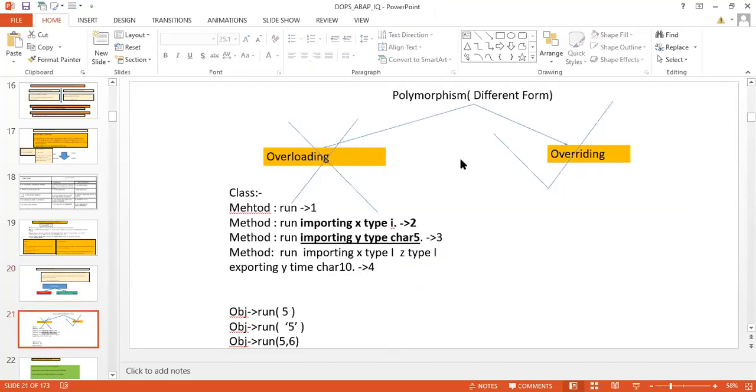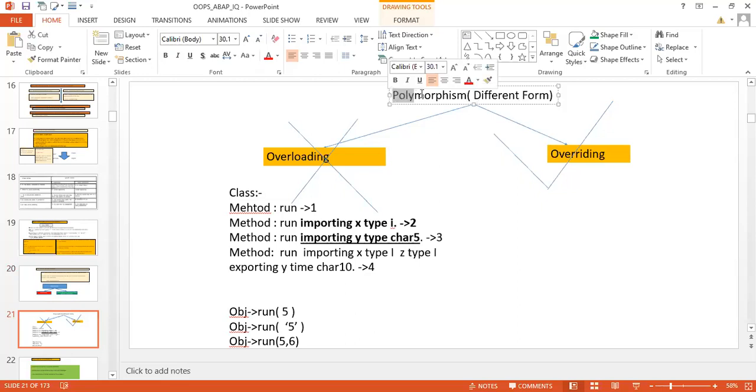The same thing we have over here. See, polymorphism: poly means different, morphism means form. Different form means the same method can be used in different forms. That's the meaning of polymorphism. There are two types, overloading and overriding. Overriding is going to be supported, that's why this tick mark is there. Here you can see the cross mark means overloading is not supported. When I was taking the class, I was explaining this, that's why it is there. So let these slides be here, no issue.